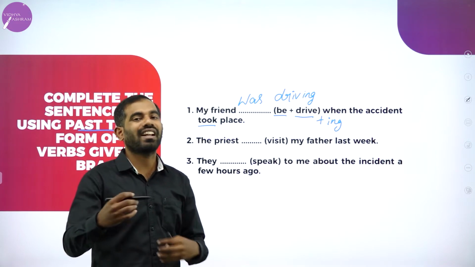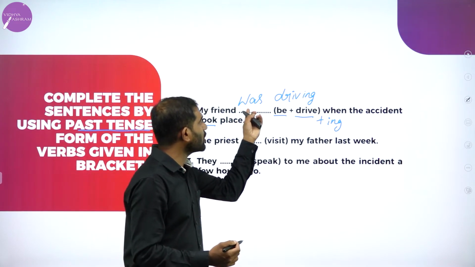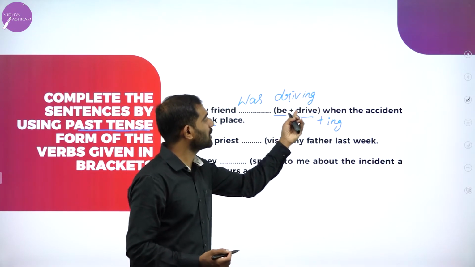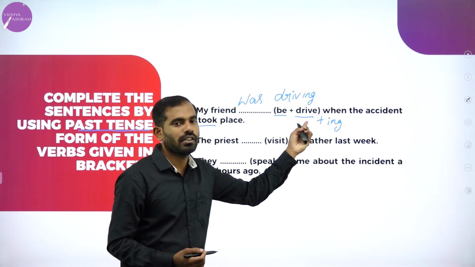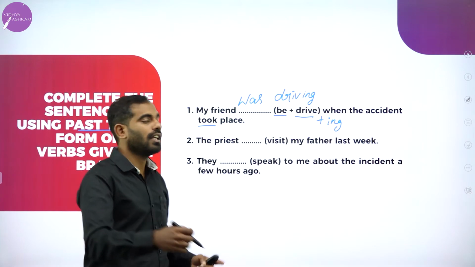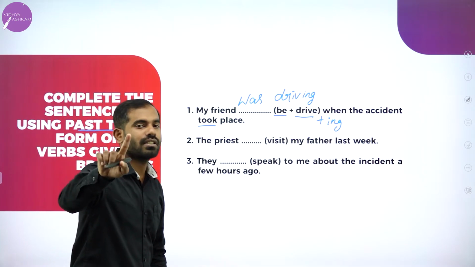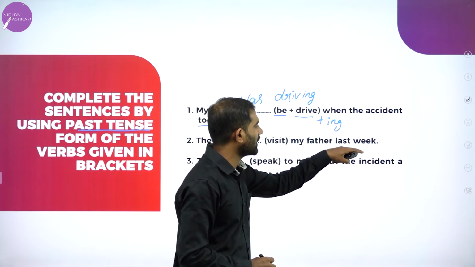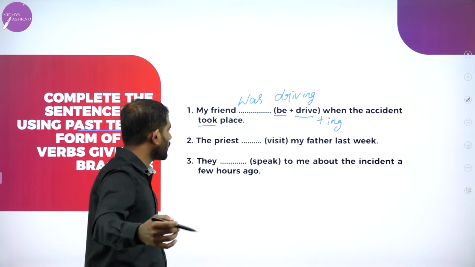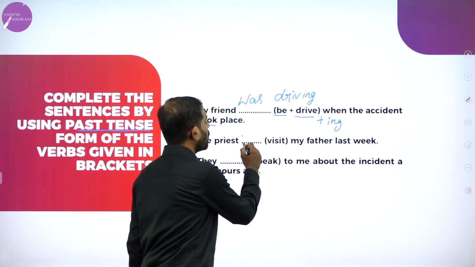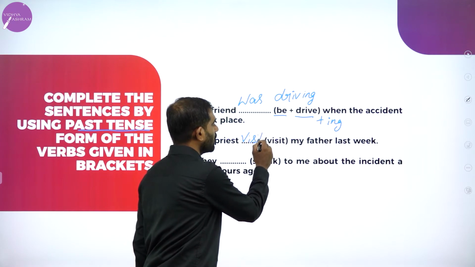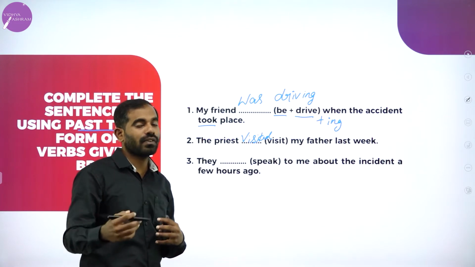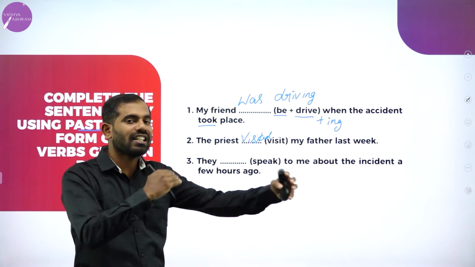We are talking about progressive tense or continuous tense. After using this was, if you leave out and write my friend was drive, it is wrong. My friend was driving, because we are talking about past tense. The priest dash visit my father last week. Okay, we are talking about the second sentence. The priest visited my father last week.